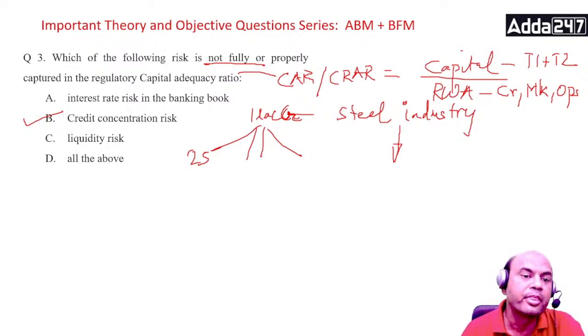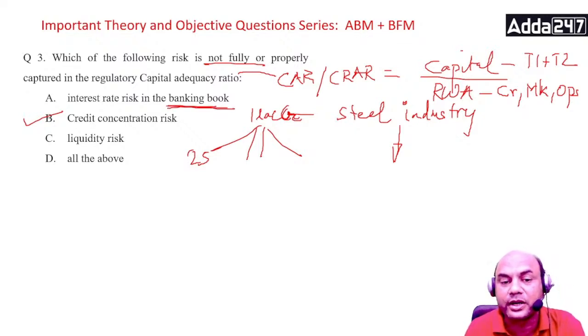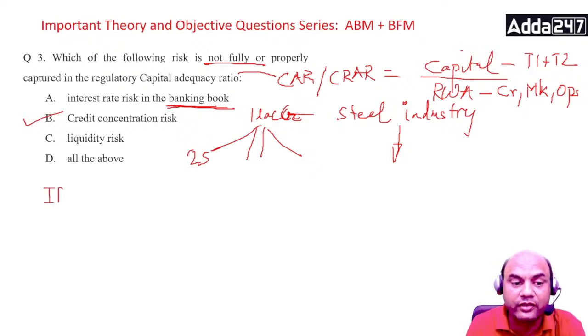Clear? Second one, interest rate risk in the banking book. Very important. This is what I was talking of, the toughest part. Interest rate risk is always studied in BFM. Whenever we study BFM, we always study the interest rate risk. I'll just write IRR. Understand this. It's not the IRR which we study regularly, the internal rate of return.